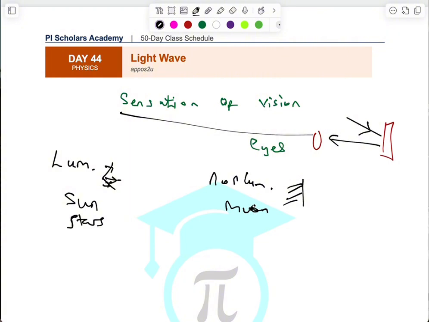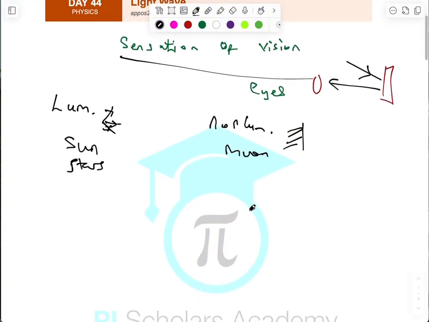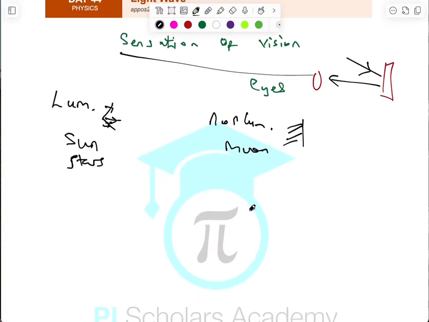Then let's talk about how light is transmitted. If light passes through a body, that is, it got to this place and it's able to make it out. Then sometimes it gets to this body and it's not able to make it out.